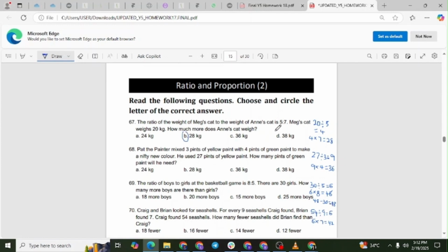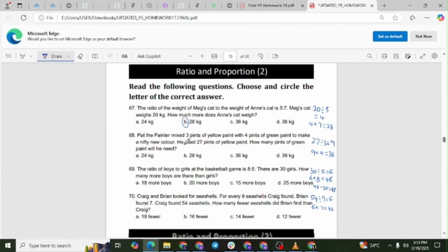Explanation. The ratio of 5 to 7 means that for every 5 parts of Meg's weight, Anne's weight is 7 parts. First, find the weight of one part by dividing Meg's weight by 5. That is 20 divided by 5, which equals 4. Multiply 4 by 7 to find Anne's weight. That is 4 times 7, which equals 28 kilograms. The extra weight compared to Meg's cat is 28 minus 20, which is 8 kilograms.